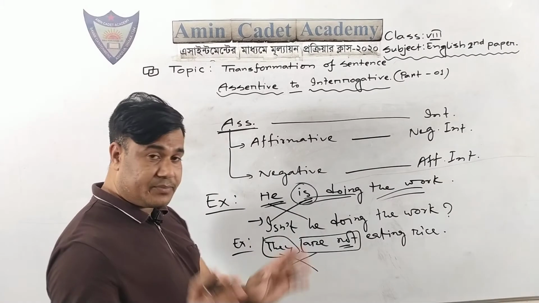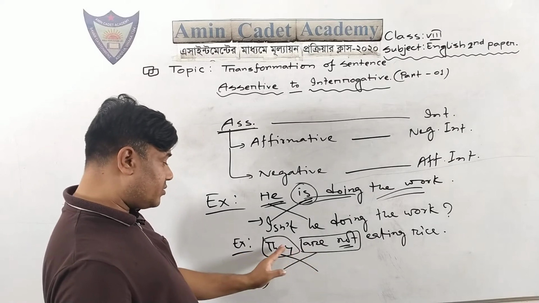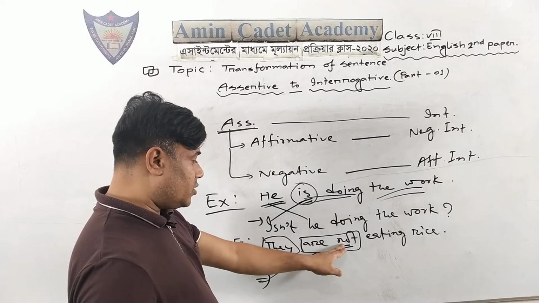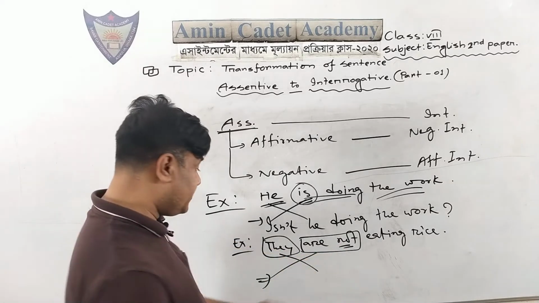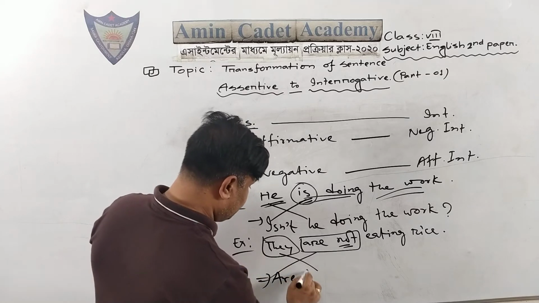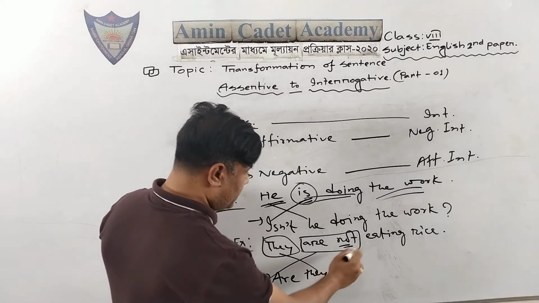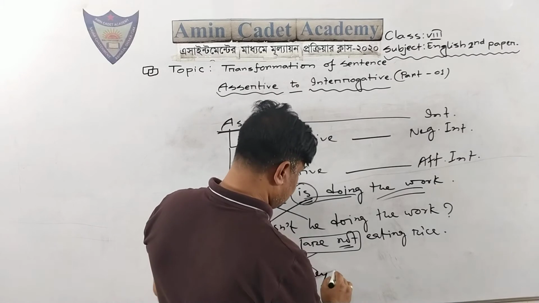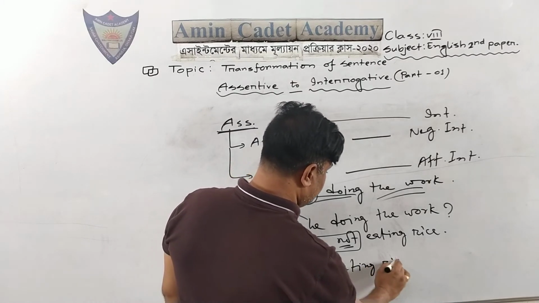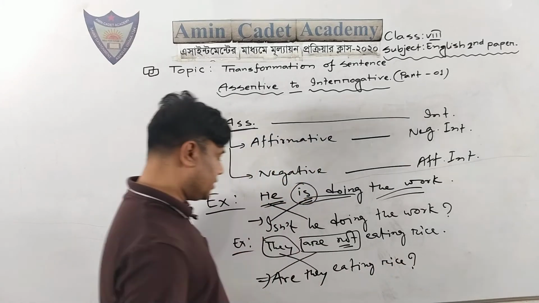Or you have to bring auxiliary verb in front of the subject with affirmative form. So not will not be placed here. Are, then subject, are they, then rest of the sentence. Are they eating rice? Then note of interrogation.